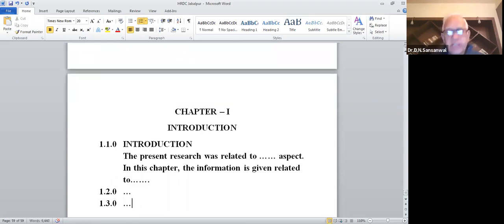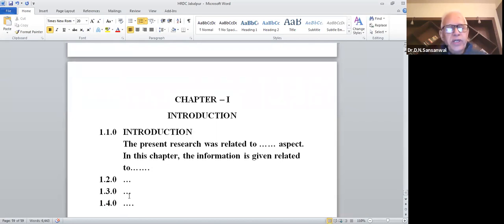So these headings will become the part and parcel of this. And these 1.2.0, 1.3.0 or 1.4.0, these you are using, what I told you yesterday, to write down the theoretical framework of your research. You can say theoretical framework or conceptual framework.